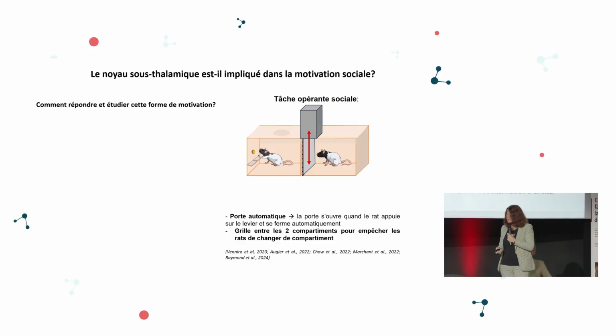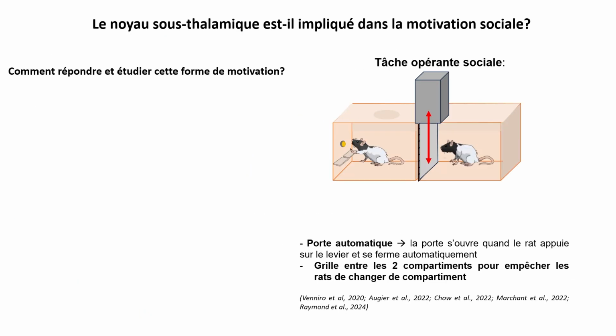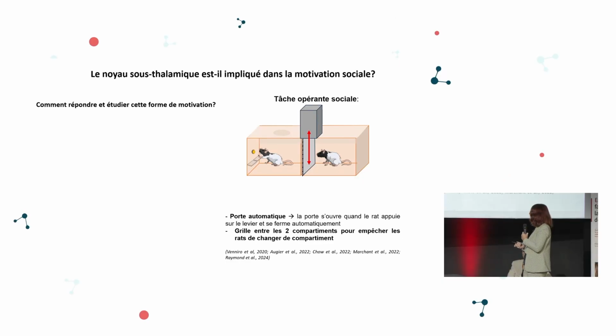Which makes us believe that maybe it is the anterior insular subthalamic nucleus pathway that carries the effects we see when we inhibit the subthalamic nucleus directly. Next questions that we asked ourselves in this context: what is the role of the subthalamic nucleus in social